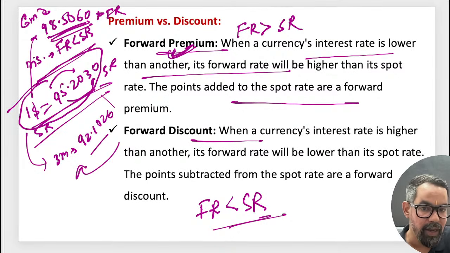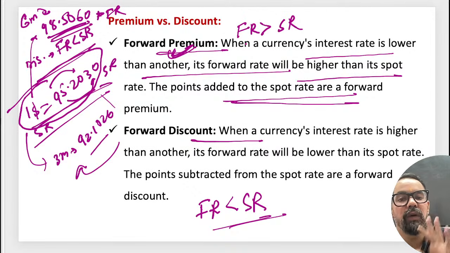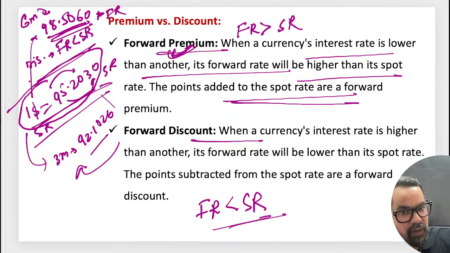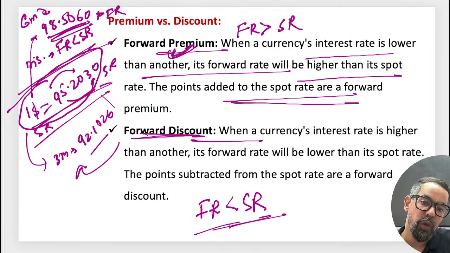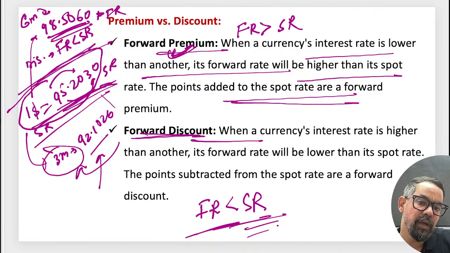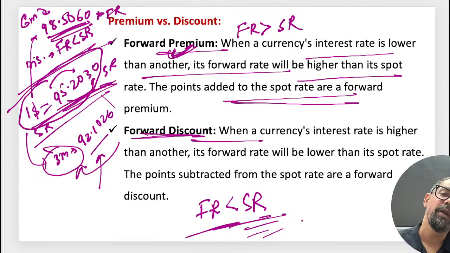Okay. What led to this? The high demand for the dollar in the market itself. In the other case, discount, a currency will be in discount when your forward rate, the 3 months later contract, is trading or listed in the market at 92.10, where spot is this. It means the future contract is in discount. Got it? Muniswamy sir.